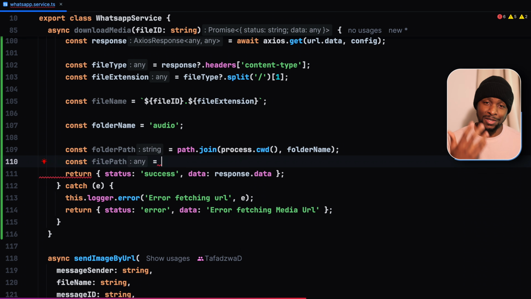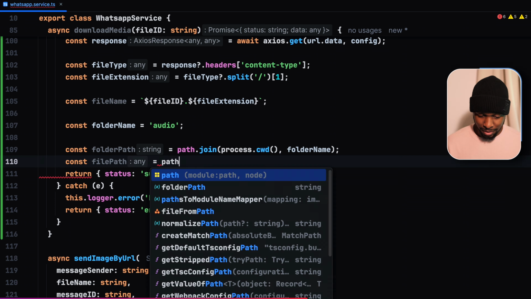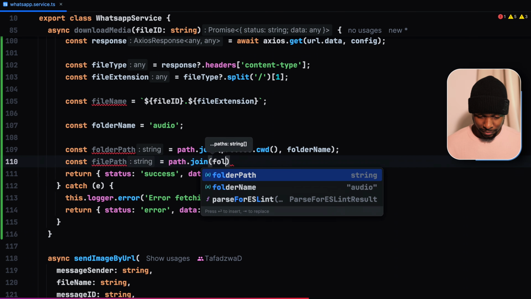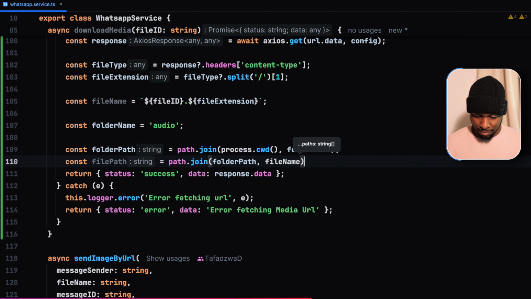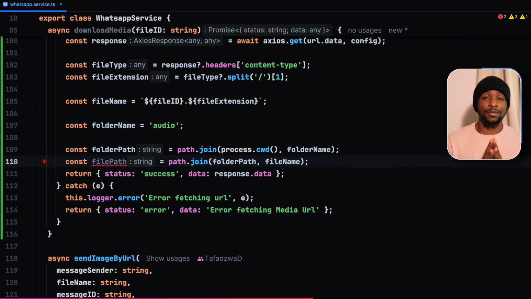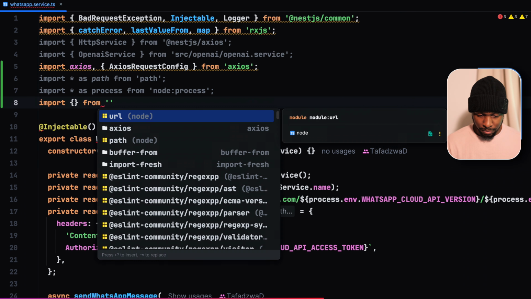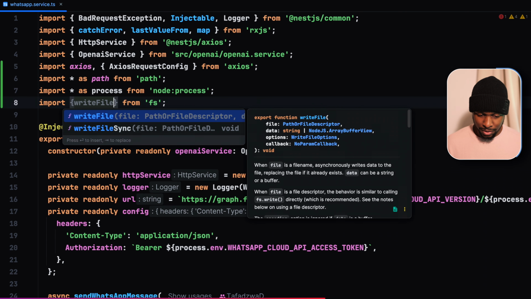So we have to specify the file path again. Let's use path.join, and we use the folder path and the file name. And using the file path, we then take the array buffer and write it to our file. So for that, we are going to import fs. It enables us to interact with our file system, writing to a file, reading from a file from our system. We use the fs module. From fs, we want to write a file synchronously.